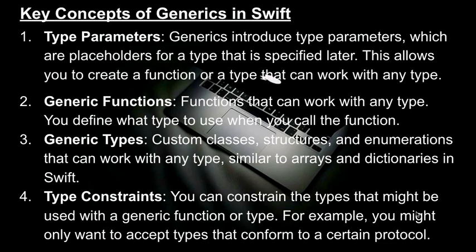Number 2, generic functions. Functions that can work with any type. You define what type to use when you call the function. Number 3, generic types. Custom classes, structures, and enumerations that can work with any type, similar to arrays and dictionaries in Swift. Number 4, type constraints. You can constrain the types that might be used with a generic function or type. For example, you might only want to accept types that conform to a certain protocol.